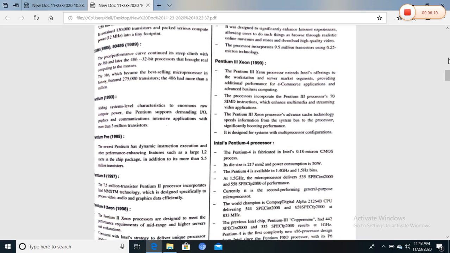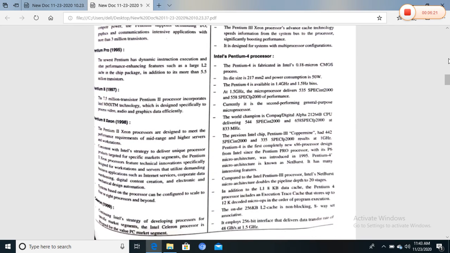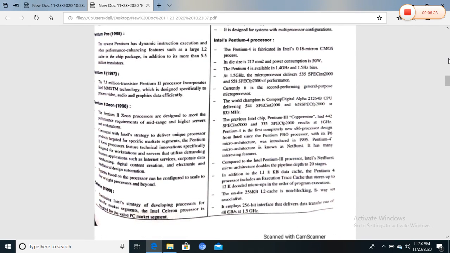And next is the Celeron. The Celeron was developed in 1999, containing Intel's strategy for this processor market segment. The Intel Celeron processor is designed for the value PC market segment, and it delivers excellent performance for uses such as gaming and educational games.